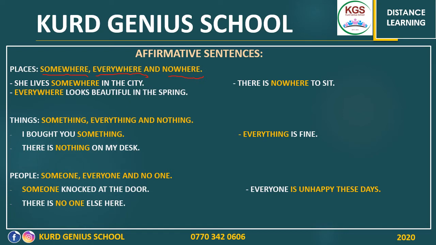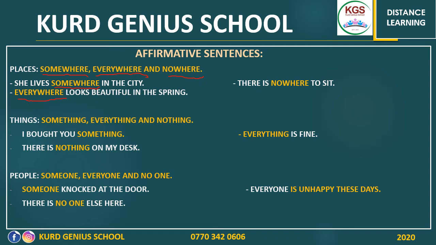So let's have a look at these words in sentences so you will understand it better. She lives somewhere in the city. As you can see, we refer to a place, but we are not being specific. We don't know the place. We don't name it or mention it. We just refer to a place without being specific. Second one, everywhere looks beautiful in the spring. Again, all the places look beautiful, but we don't mention any one of them. We just refer to all the places. Again, we are not being specific.